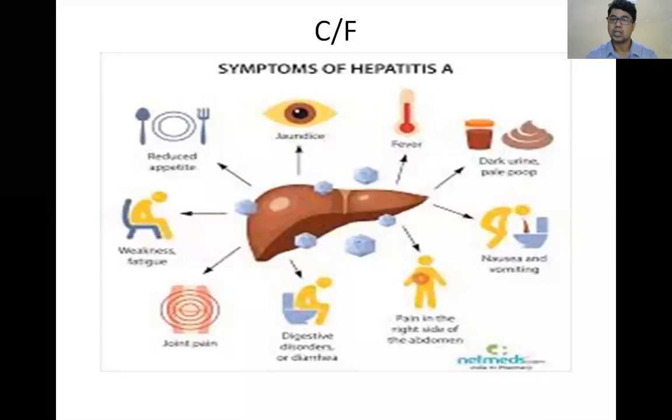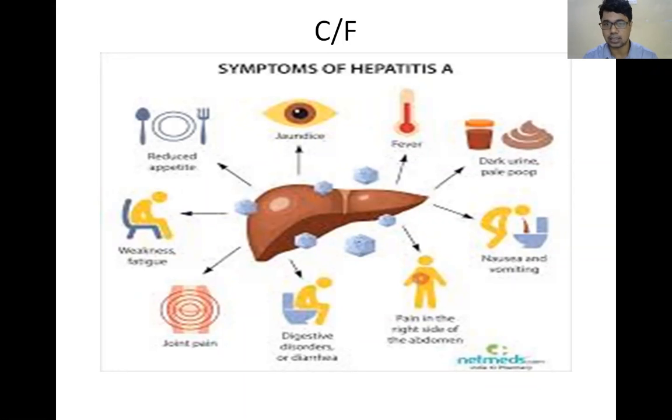Why jaundice? When there is hepatitis, you first get jaundice, or yellow color. Jaundice is a condition where you get yellow coloration of the conjunctiva, skin, and mucous membrane. Why is this? Because bilirubin has a high affinity towards elastic fibers, and elastic fibers are more in the sclera compared to the skin and mucous membrane. So that's why first you will get bilirubin in the sclera, and your sclera looks yellow.